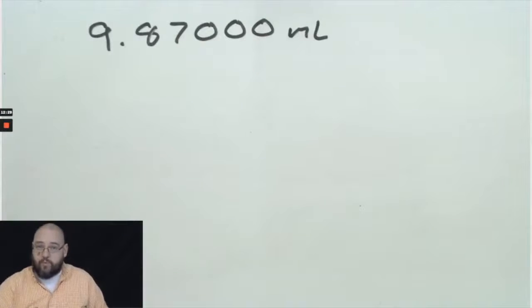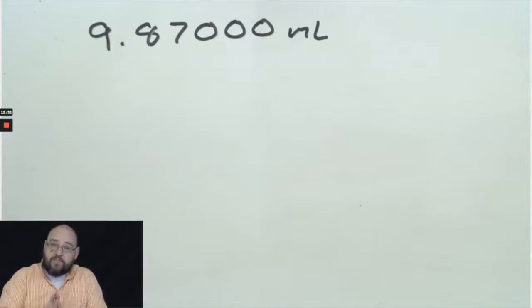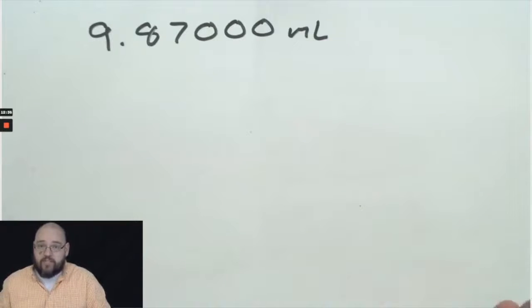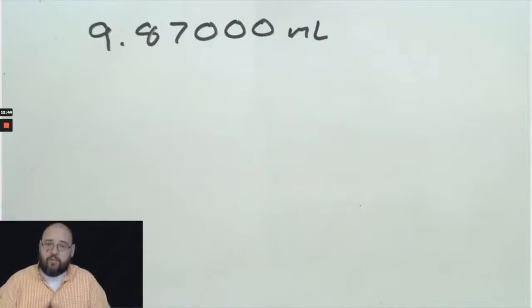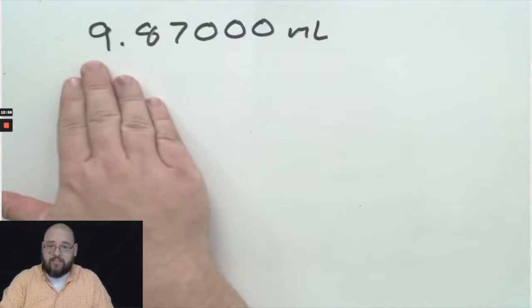Now, I do want to point out that if you're specifically told that the number has to be written in scientific notation, then sometimes you're actually going to make the number longer, or more things to write down than you would have. We're not always going to do that. Typically, I wouldn't do this with this number, but just to show you what you would do if you are told that you have to write it in scientific notation, well, I count my significant figures.